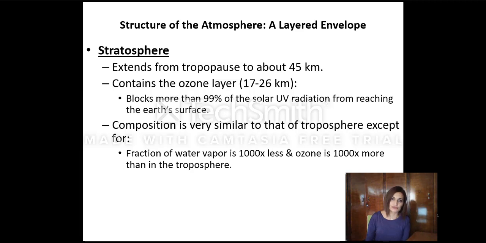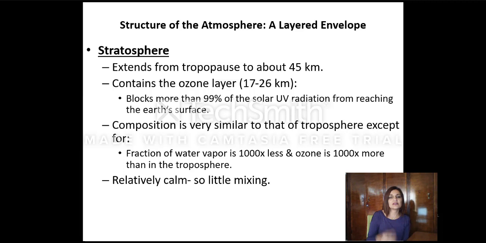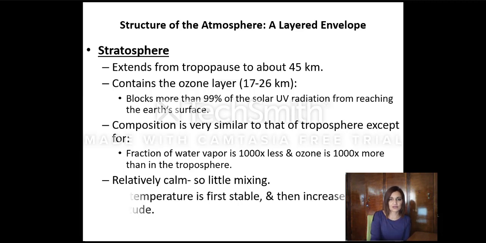Now, what about the gas composition? It's quite similar to the troposphere. However, we have water vapor fraction 1,000 times less and ozone 1,000 times more. So we have more ozone, and since it is O3, we expect to have less oxygen, because O2 with O will give us an O3. There is no mixing of gases and no wind current, so it is relatively calm in the stratosphere. The temperature is also stable at the beginning, but as we go up in altitude, the temperature will increase.